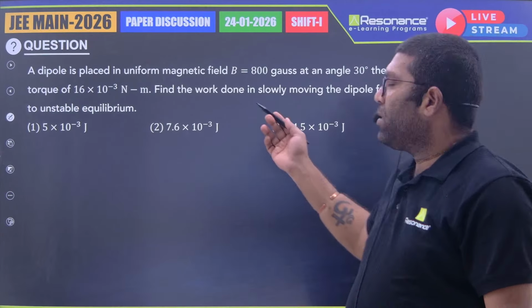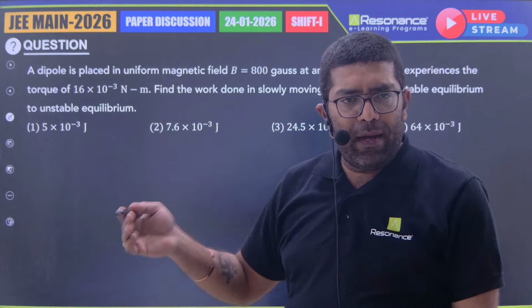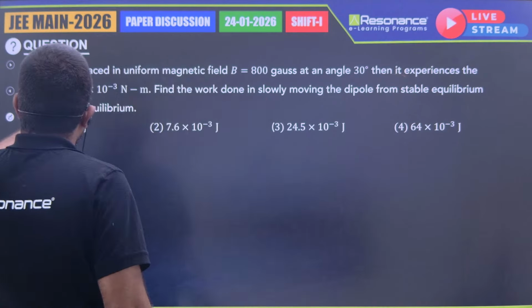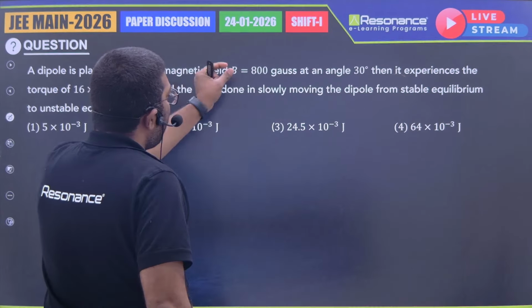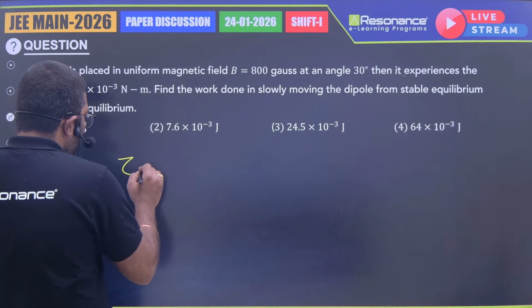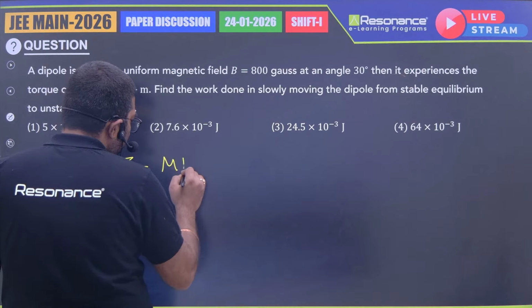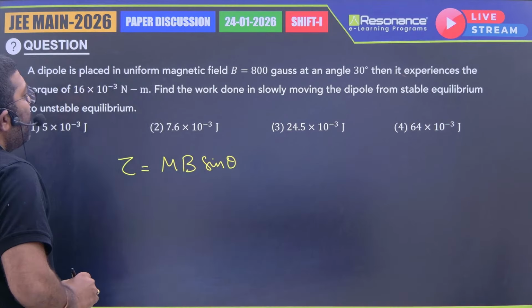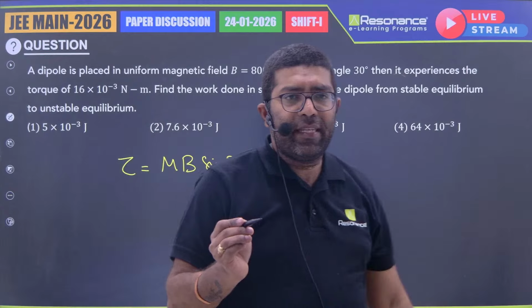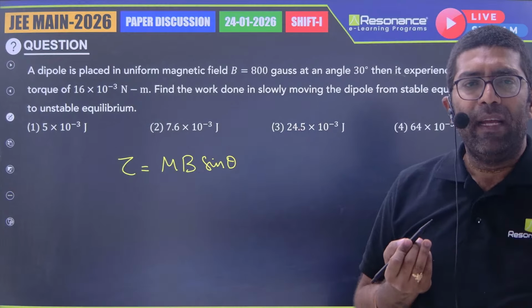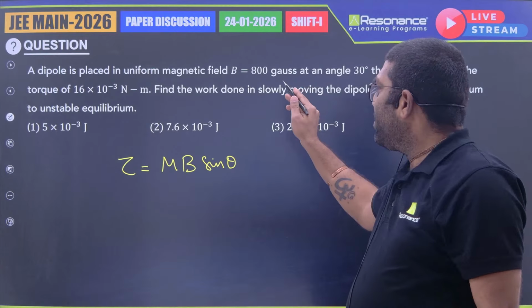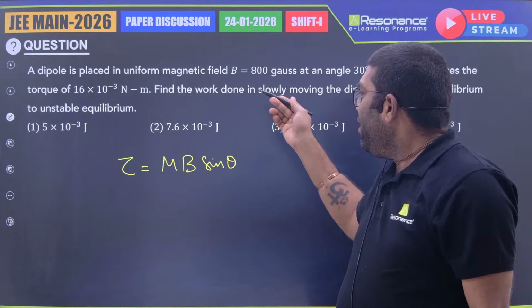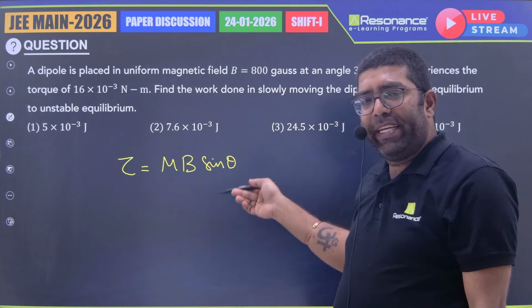Next, this is a magnetic dipole placed in an external magnetic field, and they are telling that the torque experienced by this magnetic dipole in a magnetic field, torque formula is m cross B, which is nothing but mB sine theta. And students, this is what we were discussing, how to avoid time wastage in the calculations. If you are seeing, magnetic field is 800 Gauss, and no need of calculating and simplifying the equation.